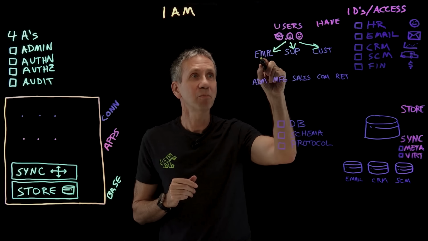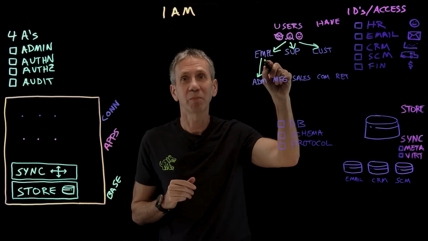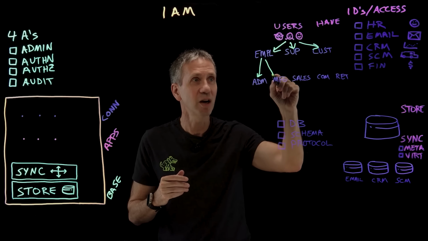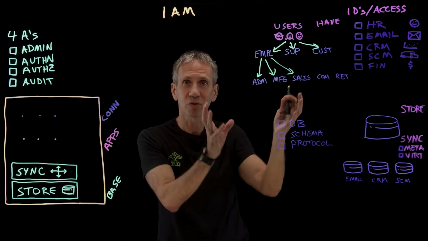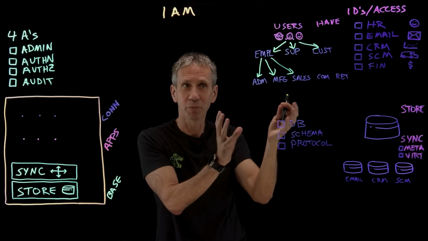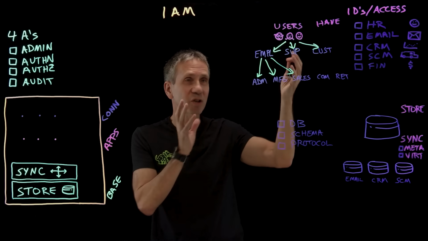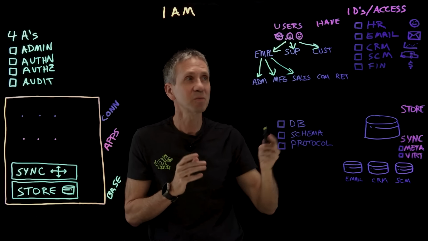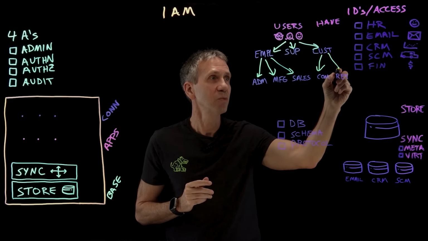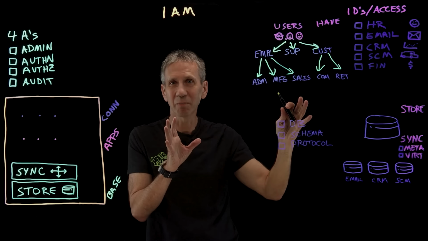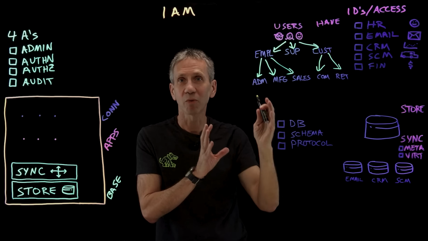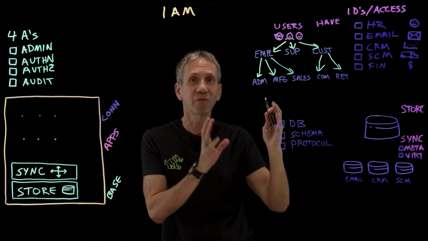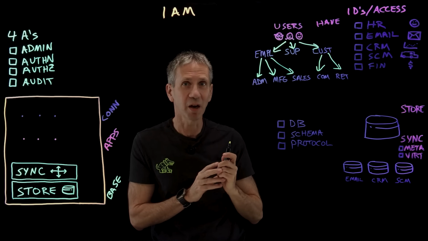And then among the employee group, we could break that down and say we've got people that do administrative staff jobs, we've got people in manufacturing, we've got people in sales. So those are different large groups of users as well. Suppliers, I'll leave that all just as one. And then customers, well, we've got commercial and we've got retail. So again, very simple example here, but you can see with these types of user groups, we're going to use this later in defining roles. So just bear that in mind.